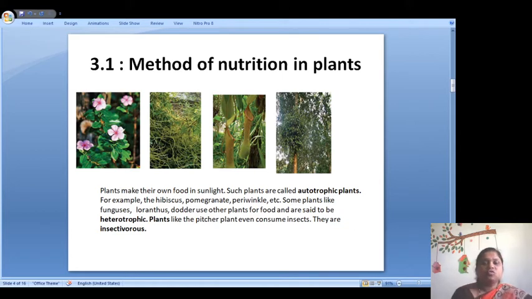And in this picture you can see the plant like the pitcher plant. What does this pitcher plant do? This pitcher plant consumes insects. They depend on insects for their food. So these plants are called insectivorous plants.